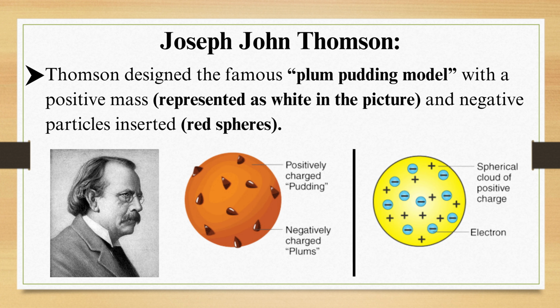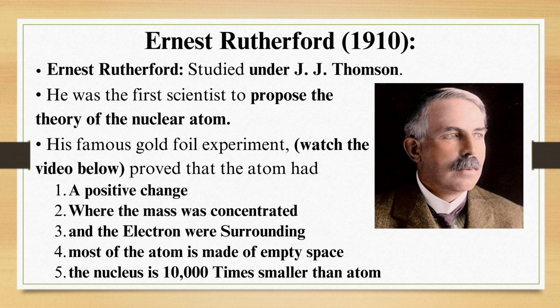Joseph John Thomson. Thomson designed a famous plum pudding model with a positive mass represented as white in a picture, and negative particles inserted as red spheres. Positively charged pudding and negatively charged plums. In another diagram, you can see the spherical cloud of positive charge and the electrons, which are in blue, having red color.